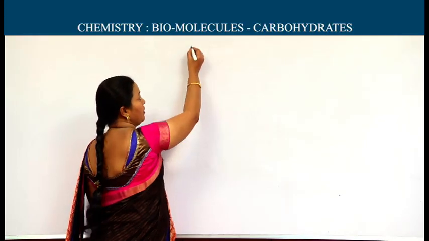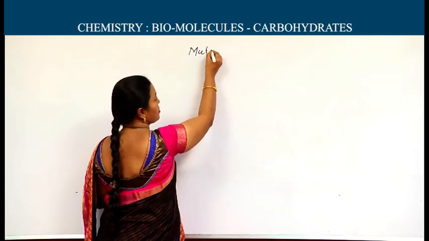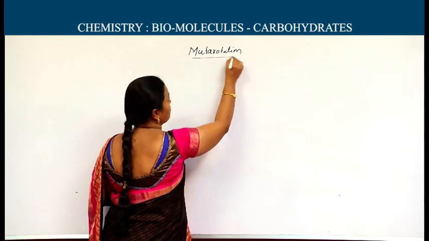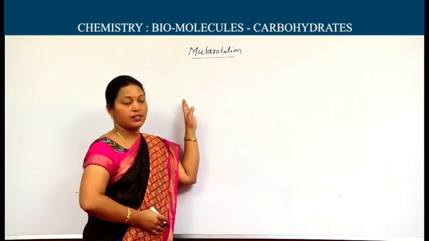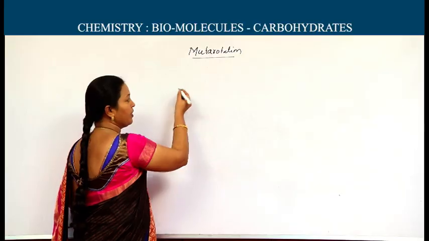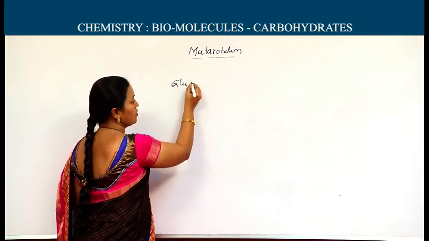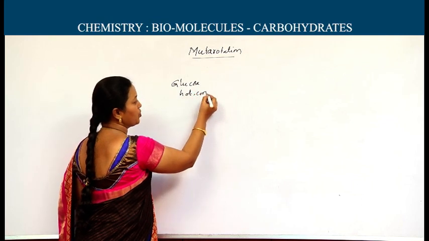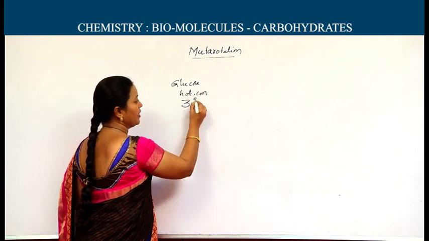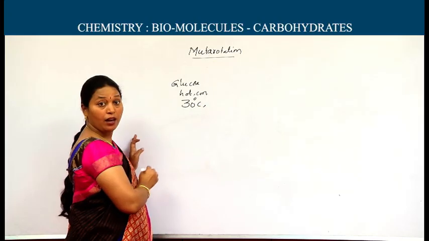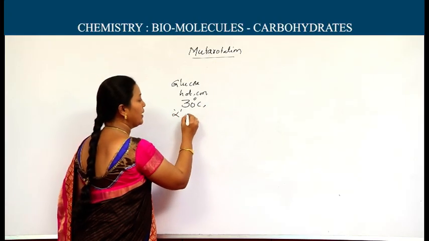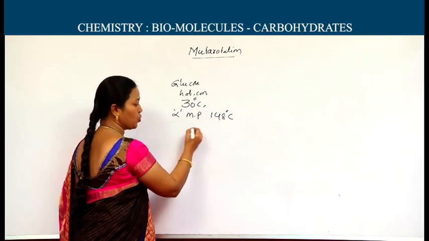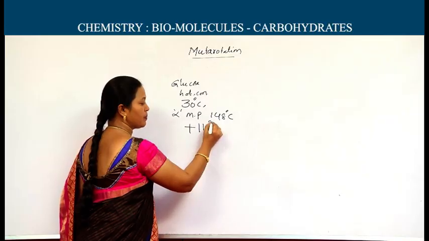And one more important point: the existence of two forms of the glucose can be known by mutarotation. Whenever glucose is crystallized from hot concentrated solution at 30 degrees centigrade, we are getting alpha form whose melting point is 148 degrees centigrade and showing 111 specific rotation.